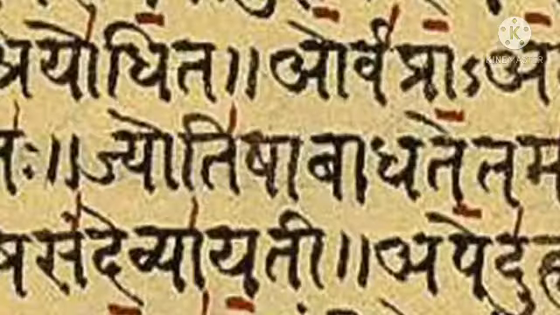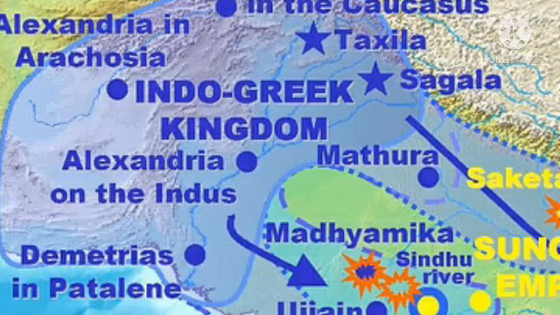Rudradaman was a famous Saka king. His Junagadh or Girnar inscription was the first chaste Sanskrit inscription. Chaste Sanskrit means pure or original Sanskrit. They adopted Indian names, Indian religions and beliefs.